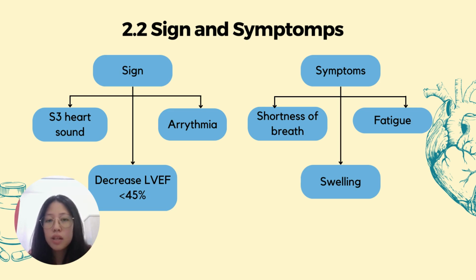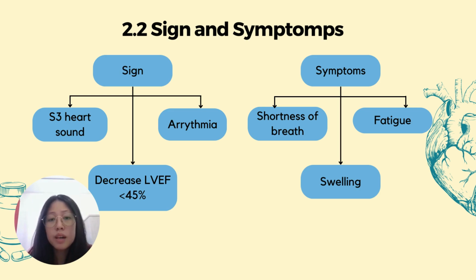The abnormalities found are, first, decreased left ventricular ejection fraction, which means the blood cannot be pumped out of the heart appropriately. The second one is S3 heart sounds, which happen because the dilated left ventricle leads to dysfunction in the mitral valve and causes mitral regurgitation. The third one is arrhythmia, which can occur due to systolic dysfunction from the left ventricle.